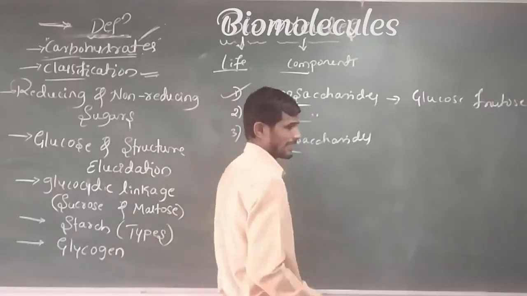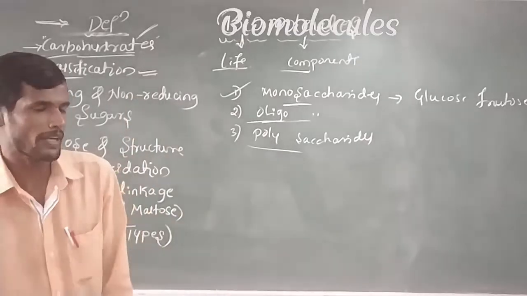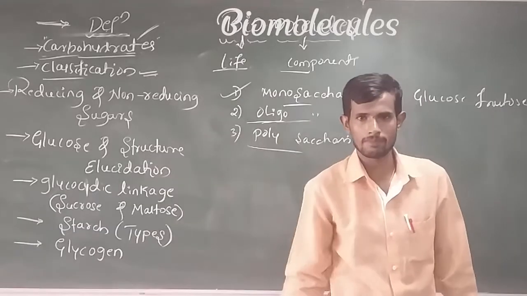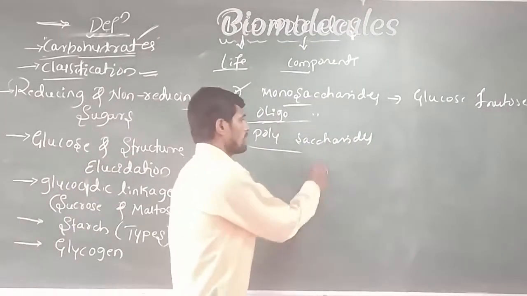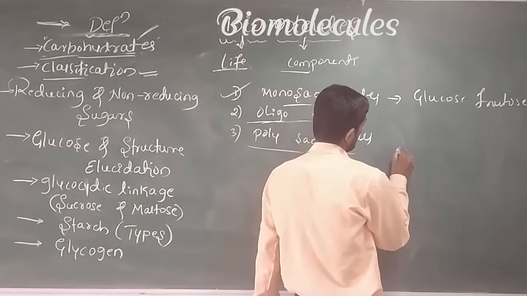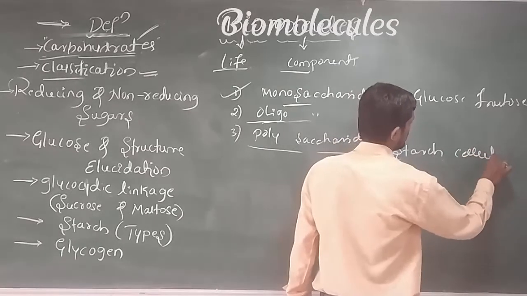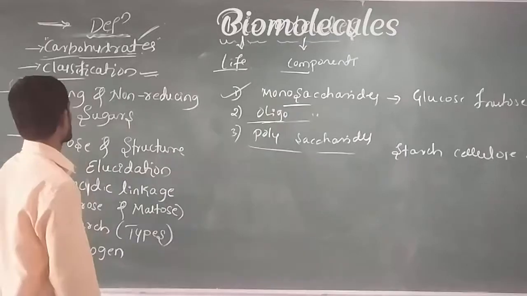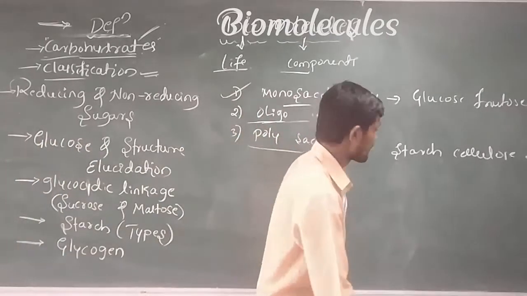Next, polysaccharides. Remember, what are these polysaccharides? These are the carbohydrates which undergo hydrolysis and at that time produce several monosaccharide units. The best examples for polysaccharides are starch, cellulose, etc. This is a very important concept. Remember it with a particular example.